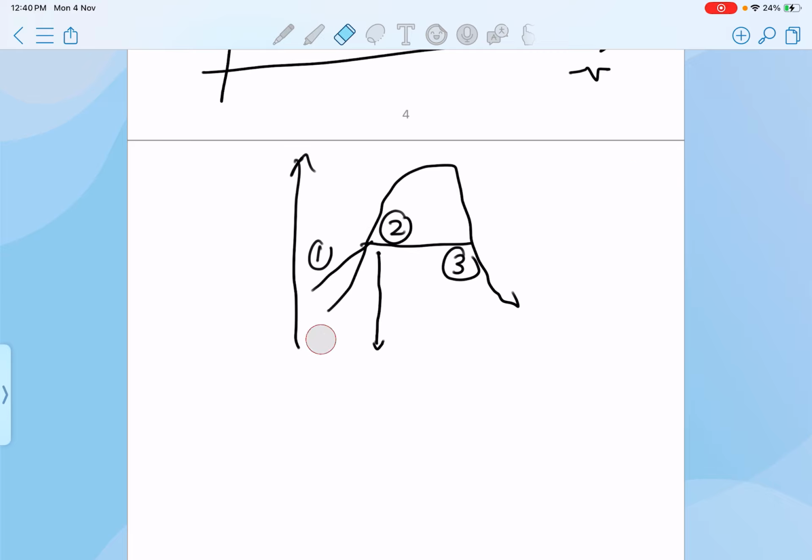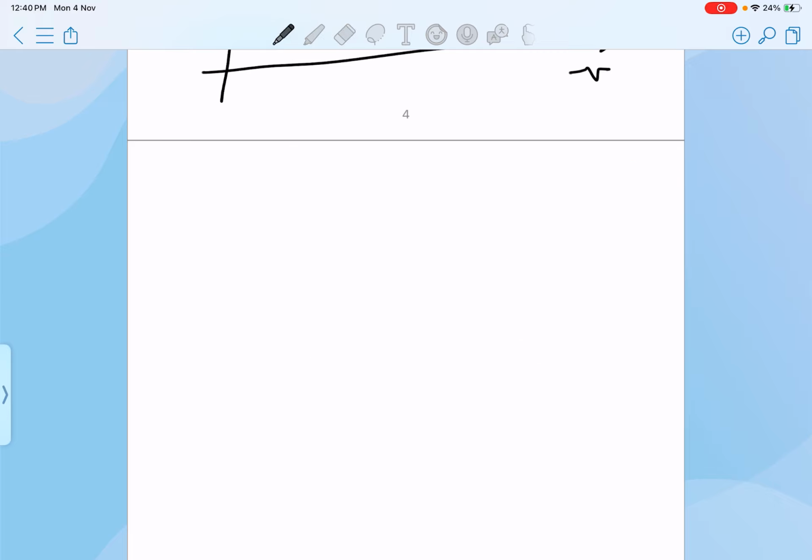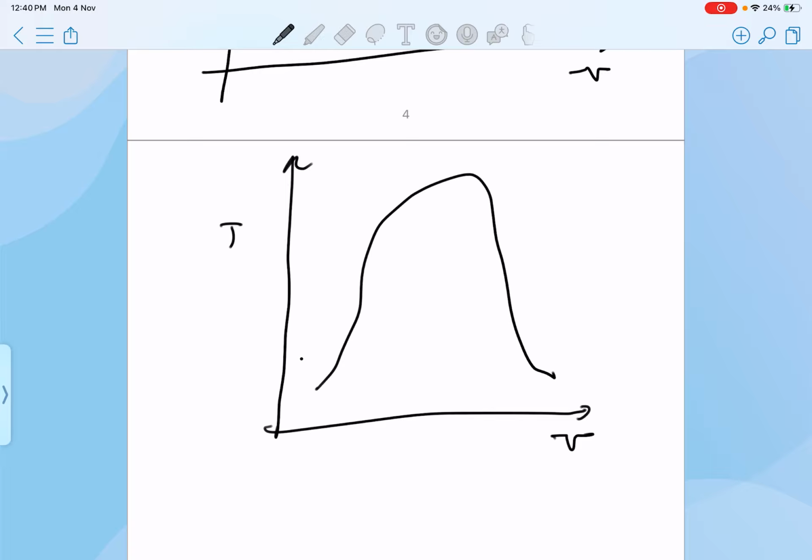But going back to the same diagrams, let me redraw the same diagram. T versus V. So this is my saturation line. Let's say this is my process. I'm saying that I started with liquid water. I'm going to heat up my liquid water until the first liquid water molecule is actually converted to vapor.